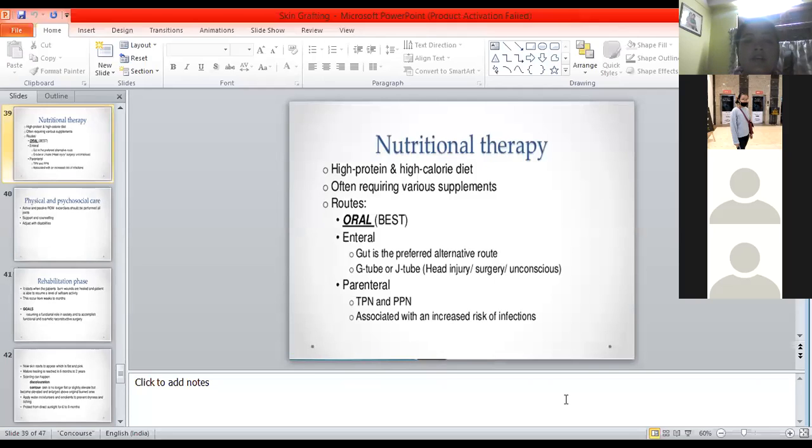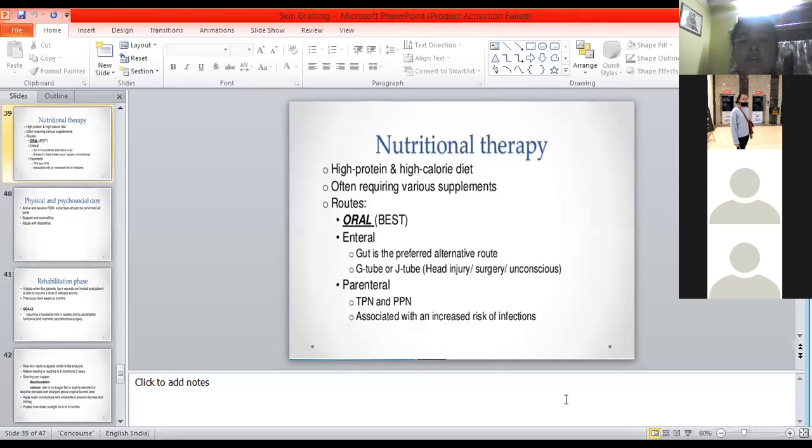Now, a little bit on nutritional therapy. We know that the patient needs a high protein, high calorie diet, and often requires various supplements. The oral route is the best. Enteral route: once the patient's bowel sounds return, we can start with enteral feeding.